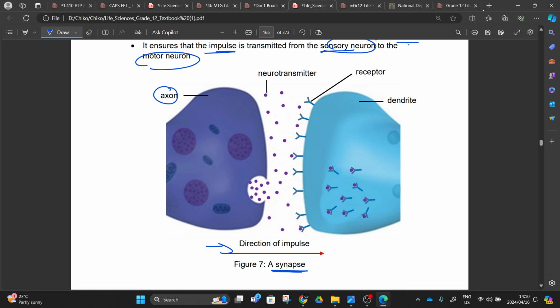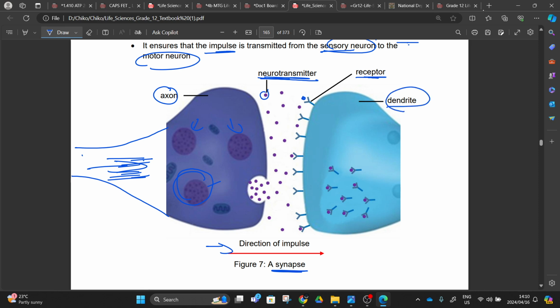This will be the axon of, let's take this to be our sensory neuron, right? Our sensory neuron is bringing the impulse. The impulse is going to come in. When the impulse comes in, it activates this vesicle. When it activates this vesicle, it causes it to burst and produce something called a neurotransmitter, right? These neurotransmitters are going to be picked up by the receptors on our dendrites.